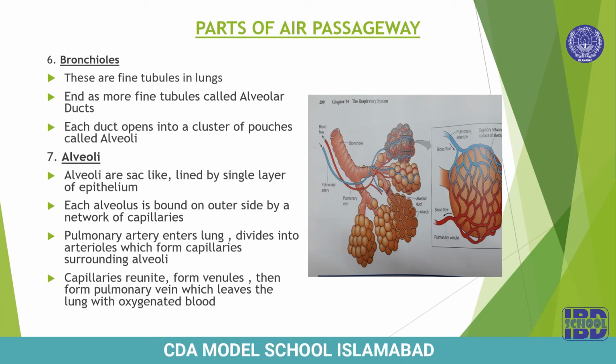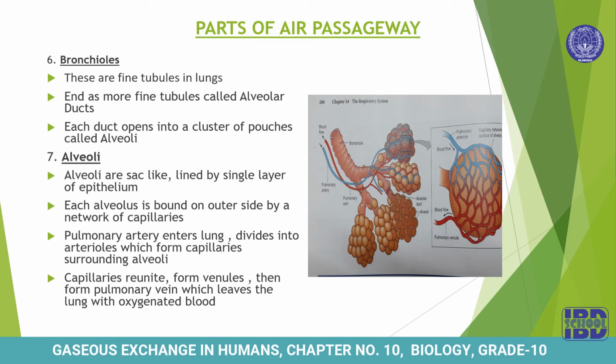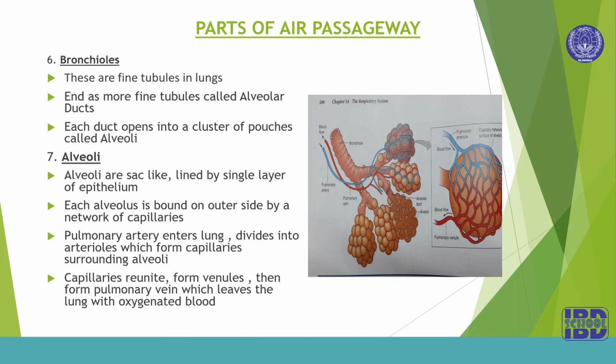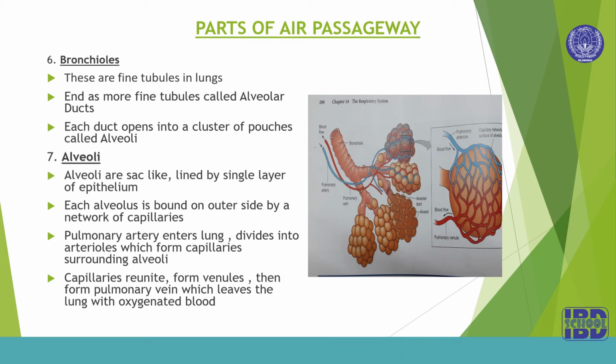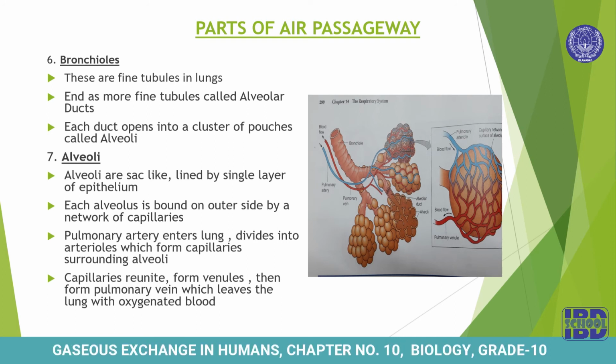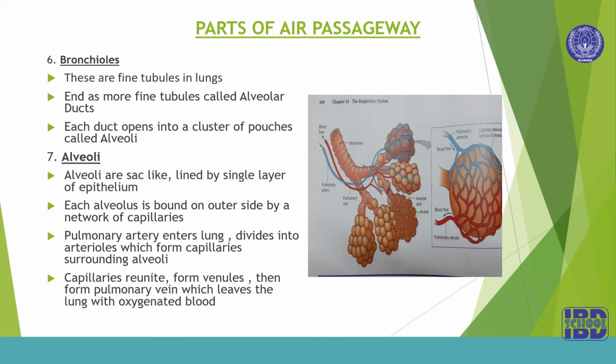As you can see in the diagram, these alveoli or air sacs resemble a bunch of grapes, and these alveoli are actually the places where actual gaseous exchange takes place. Let's see the structure of alveoli now. Alveoli are sac-like structures lined by a single layer of epithelium. If it is a single layer, it means that it is very thin, so thin that gaseous exchange can easily take place. Each alveolus is bound on the outer side by a network of capillaries.